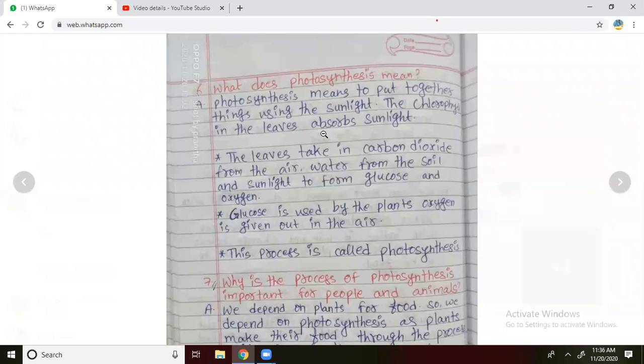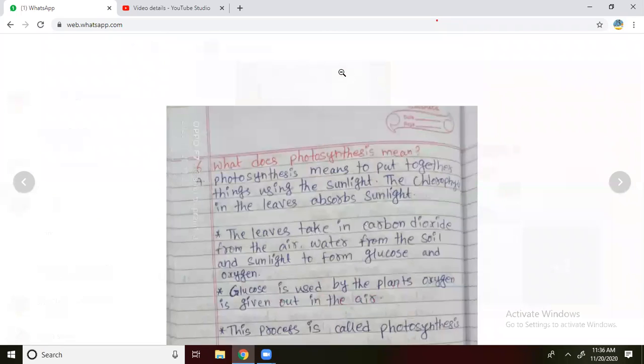Glucose is used by the plants. Oxygen is given out in the air. This process is called photosynthesis, teacher. This question is the most important. You should read it. Okay, teacher. I'll practice. Now mute yourself.